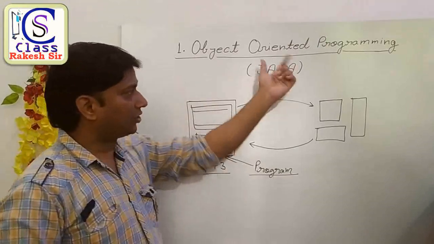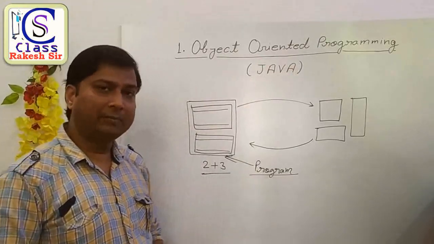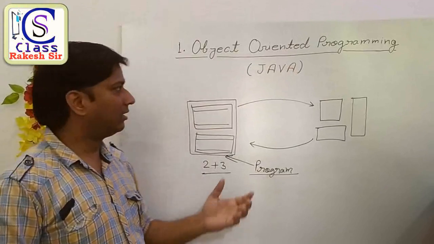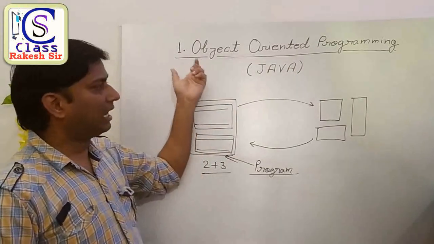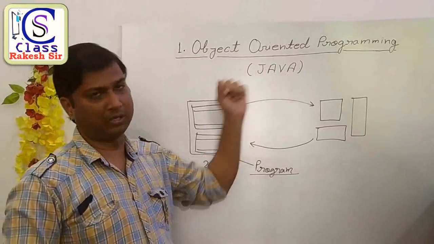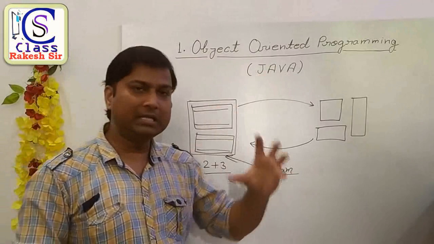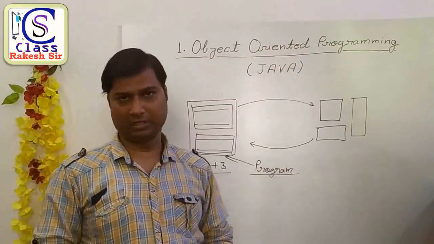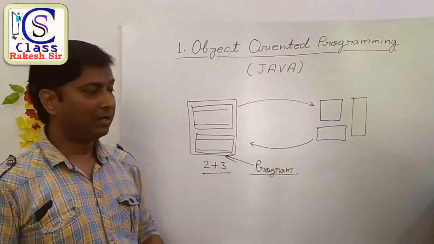So what is the object-oriented programming technique? Then you have to give the answer: object-oriented programming technique is a technique, or an approach, that's used to write a Java program. It means to write a Java program we will always follow this object-oriented programming technique.